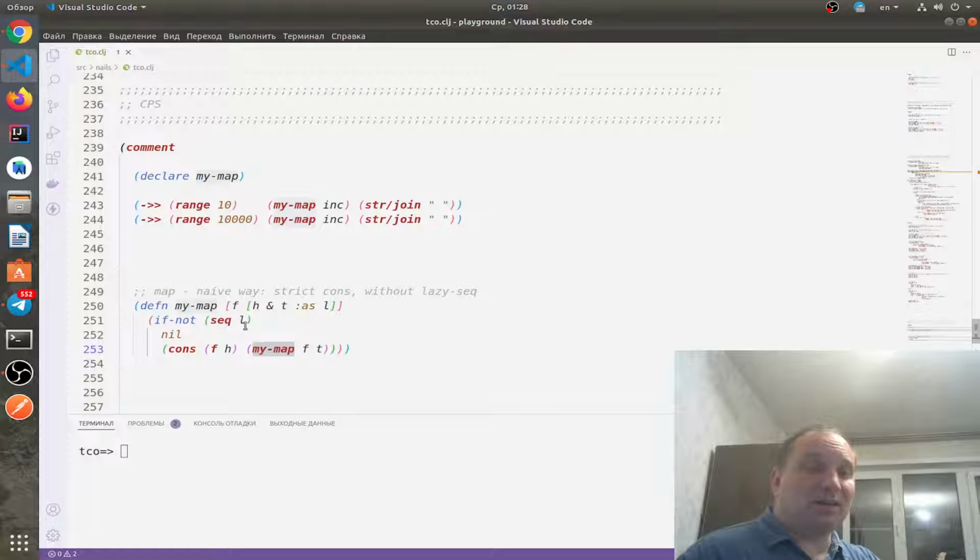Without any lazy sequences, without any laziness at all, just strict data structures expanded into memory. So we will not talk about memory saving here, but we will talk about solving the Stack Overflow problem. That's why I implemented this function mymap, working on strict data structures without any magic of laziness.